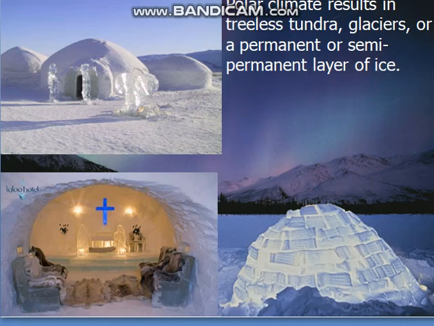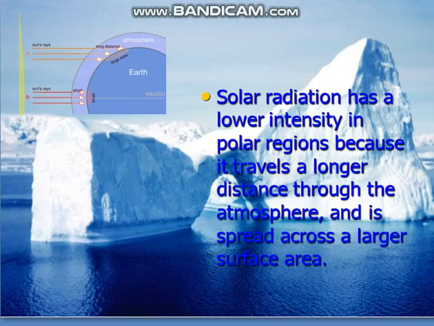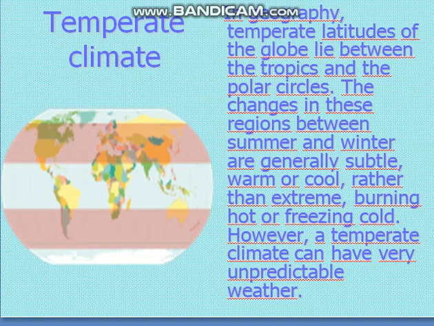Polar climate results in treeless tundra, glaciers, or a permanent or semi-permanent layer of ice. Solar radiation has a lower intensity in polar regions because it travels a longer distance through the atmosphere and is spread across a larger surface area.